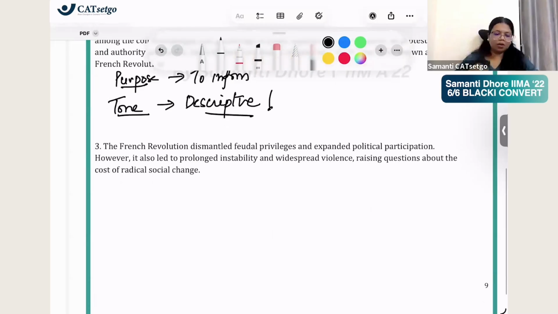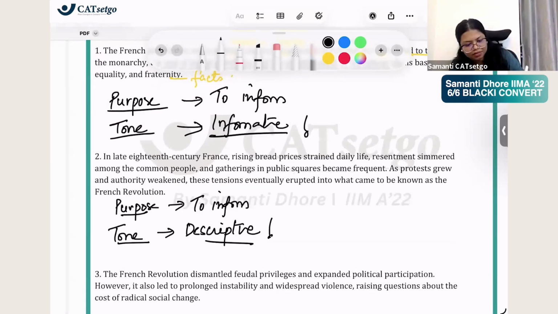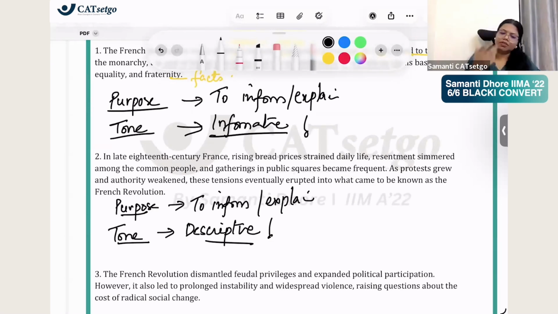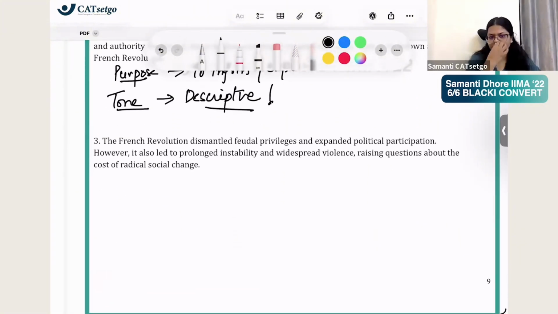Let's do this third one now. By the way, here, just a second, you can say to inform, explain, so same thing. We are not going to alternatively use it. We don't want to make our life difficult. The purpose is to inform, explain is one purpose only. One purpose only it is. You can use the words alternately. Okay.